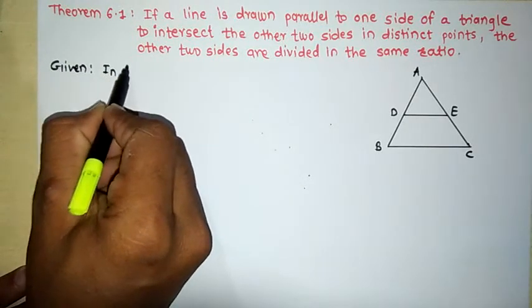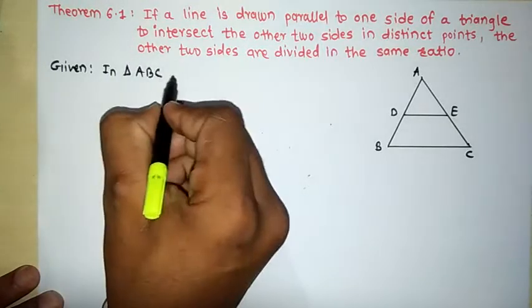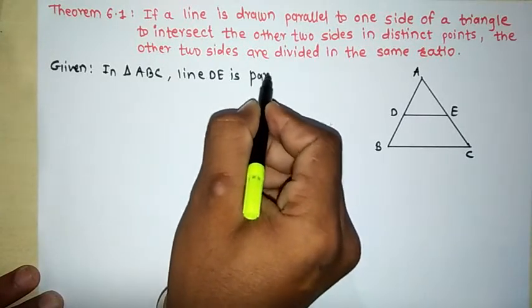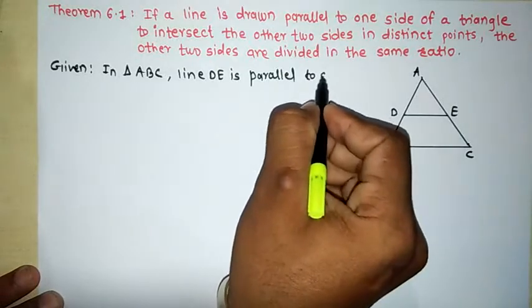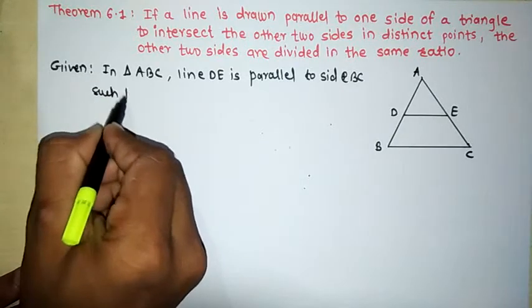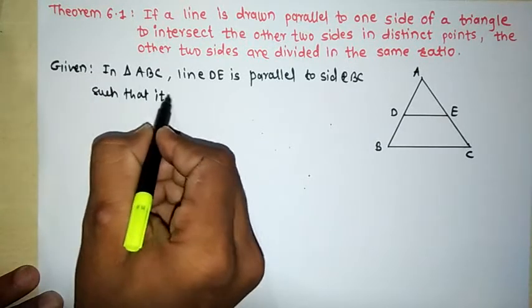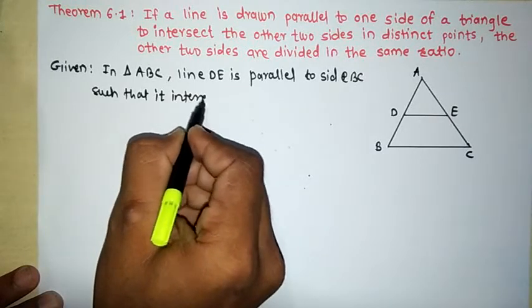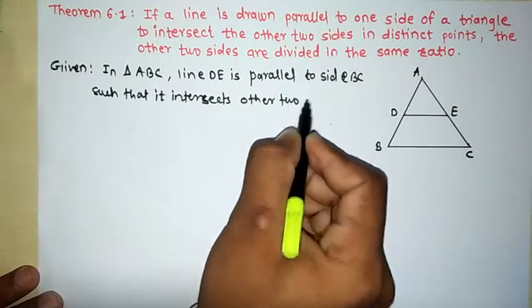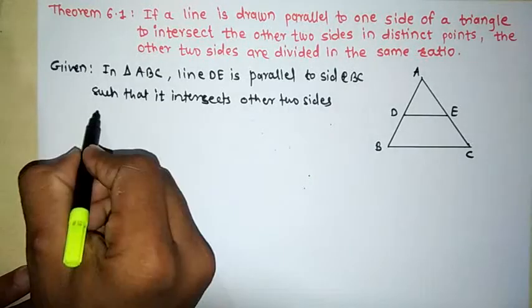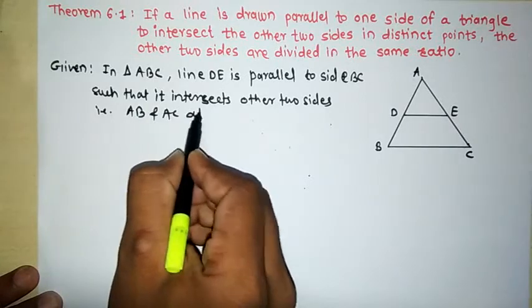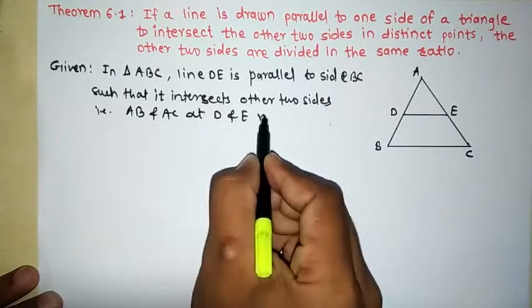In triangle ABC, line DE is parallel to side BC such that it intersects the other two sides, that is AB and AC at D and E respectively.